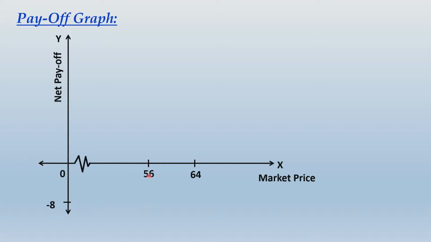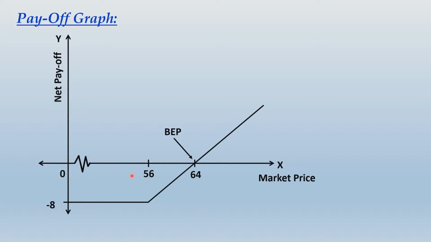Thereafter, when the market price goes above 56, the payoff will start rising, and it will keep on increasing, and it will cross the x-axis at this point of 64, and that is the point of break even. So let me plot that for you. You see, this is the break even point, 64. So what is happening over here?